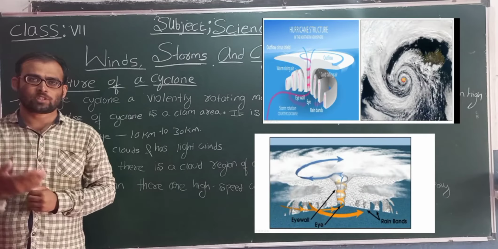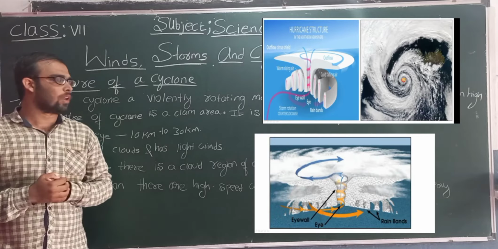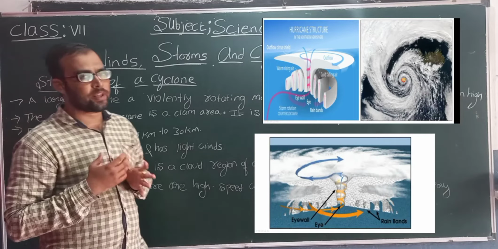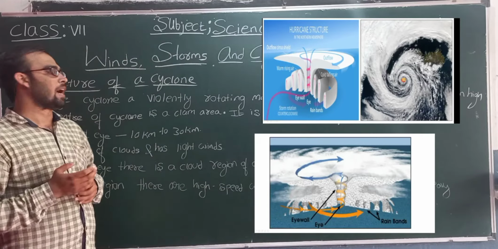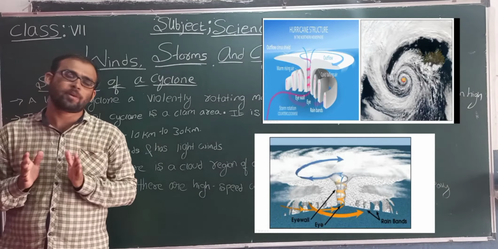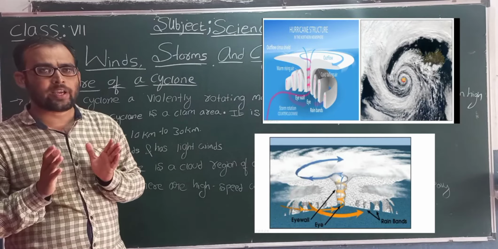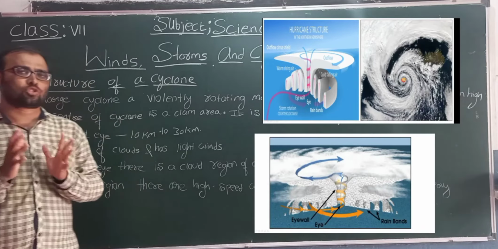Students, now we'll see the structure of a cyclone. Look here. A cyclone is a large violently rotating mass of air in the atmosphere, about 10 to 15 kilometers high. The center of a cyclone is a calm area, and this area is known as the eye of the storm.